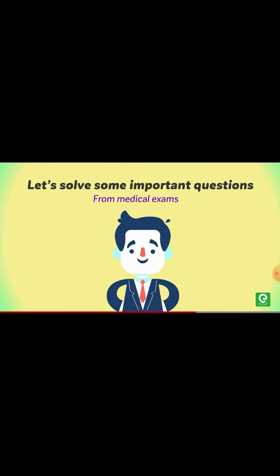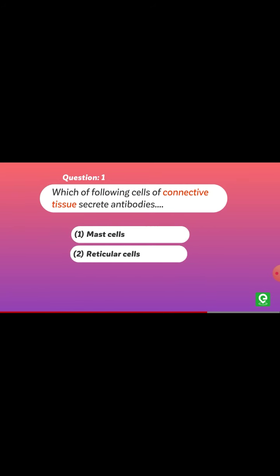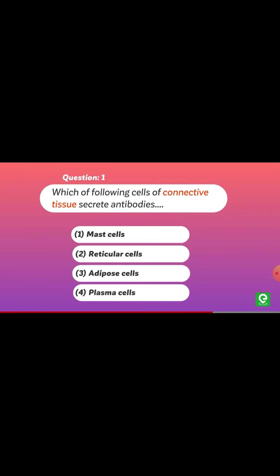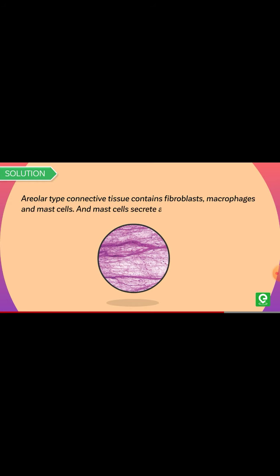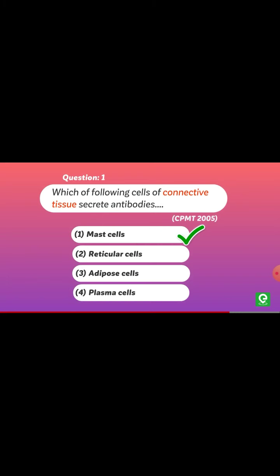Let's solve some important questions from medical exams. Question 1: Which of the following cells of connective tissue secrete antibodies? Mast cells, plasma cells, adipose tissues. Yes students, the answer is plasma cells. This question was asked in CBMT 2005. So now the solution: areolar type connective tissue contains fibroblasts, macrophages, and mast cells. Plasma cells secrete antibodies for protection of the body. Guys, comment if you chose this answer correctly.